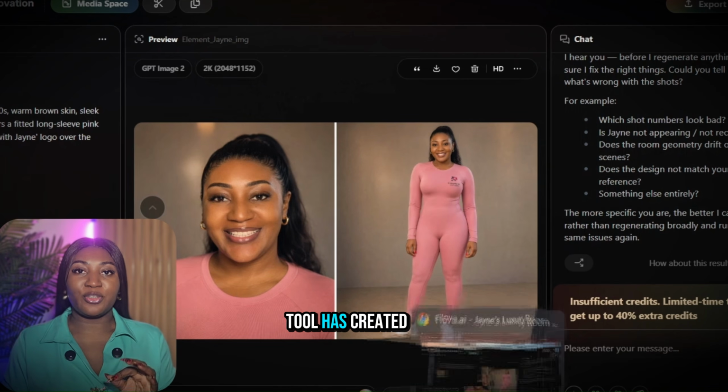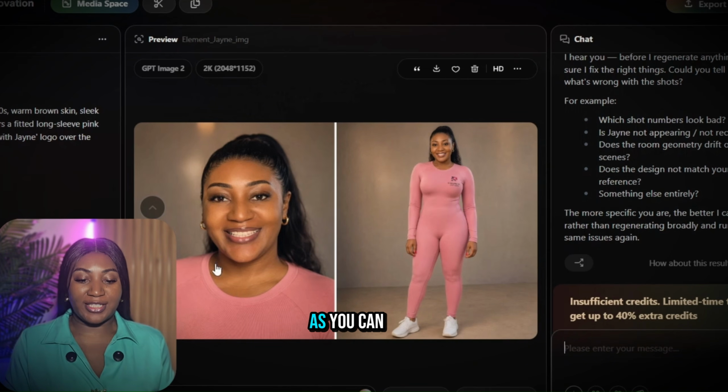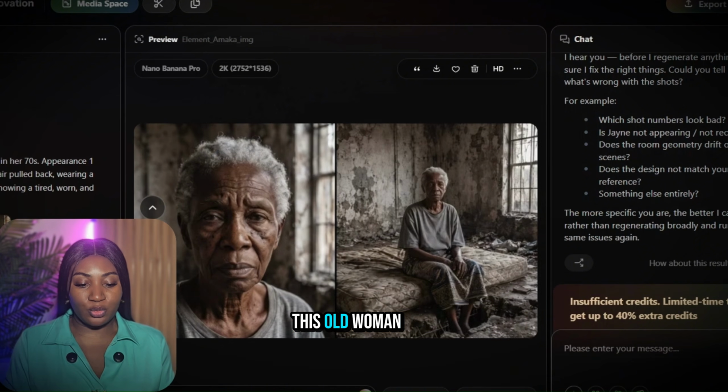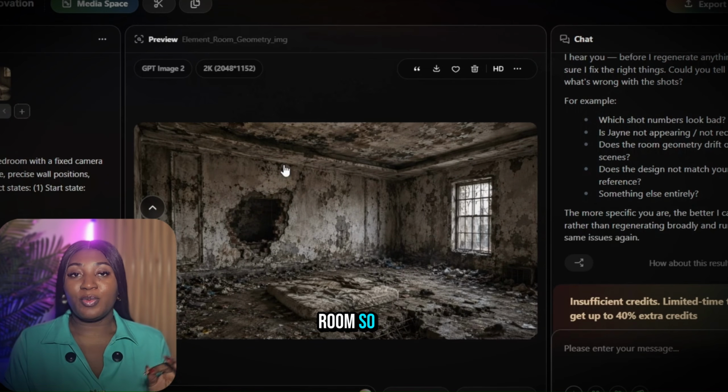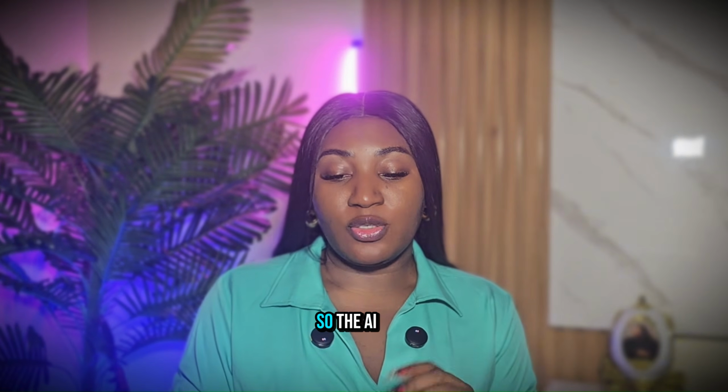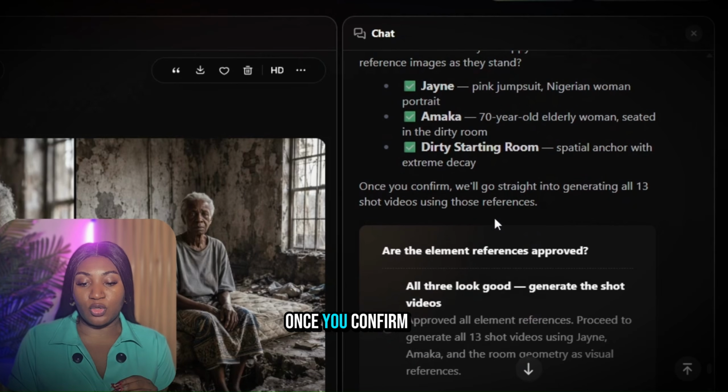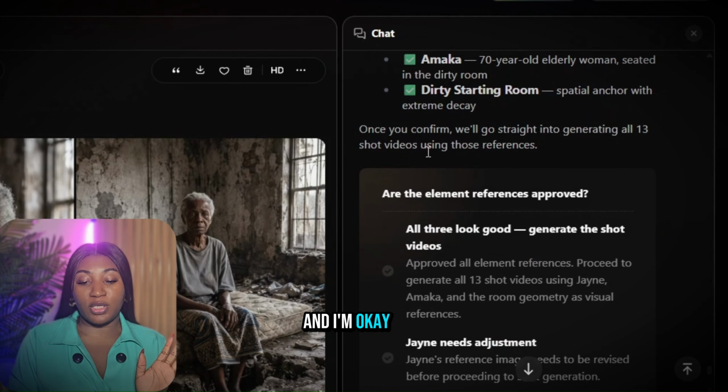So the AI tool has created a reference image of me, Jane, as you can see right here. It has also created the image of this old woman. She's not looking that old, but it's okay. And then we can see the last image of the dilapidated room. So we have the 3 images that we want all at once to tell our story. The AI tool tells me that once you confirm, we'll go straight into generating all 13 video shots, and I'm okay with that.